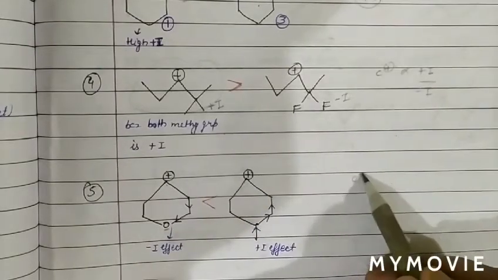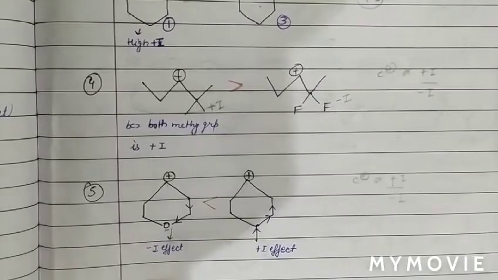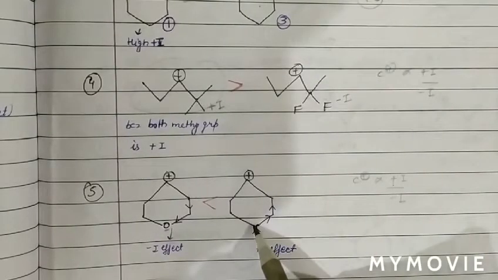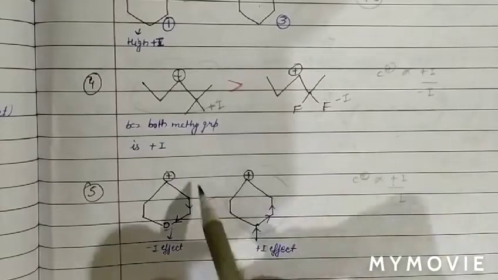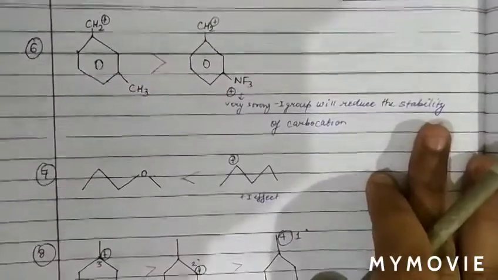We know the stability of carbocation is proportional to plus I and inversely proportional to minus I. So we can say the stability of this carbocation is more with respect to this, because here the oxygen atom is minus I and the alkyl group is plus I group. Now see the next question.